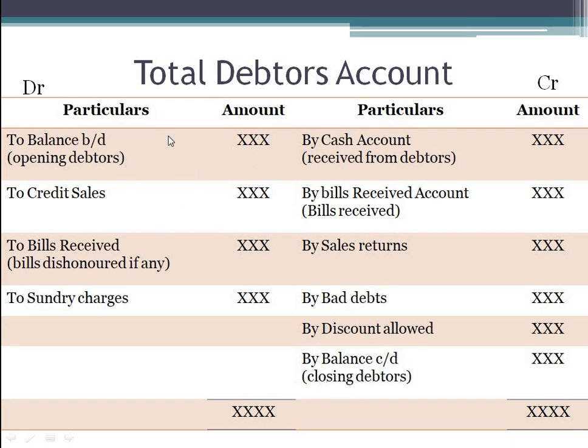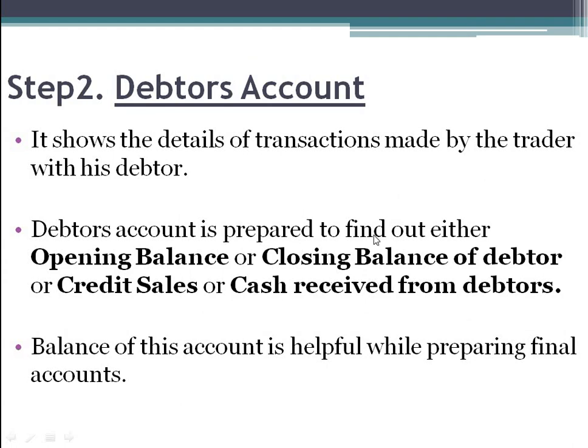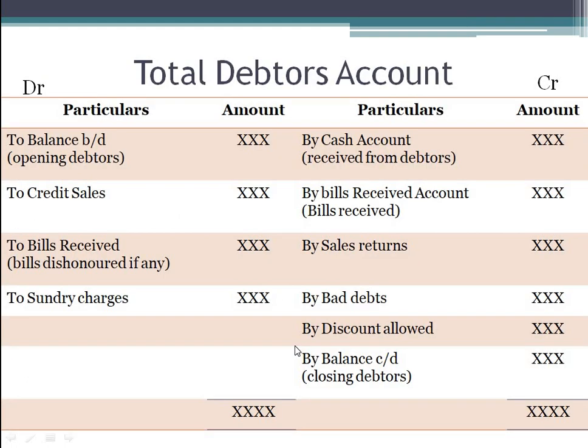So this account is basically prepared to know the opening debtors or the closing balance of debtors. It is also prepared to find out the credit sales or cash received from debtors.